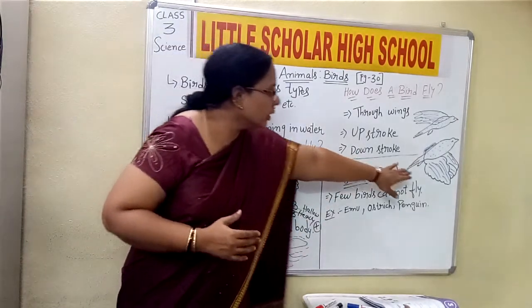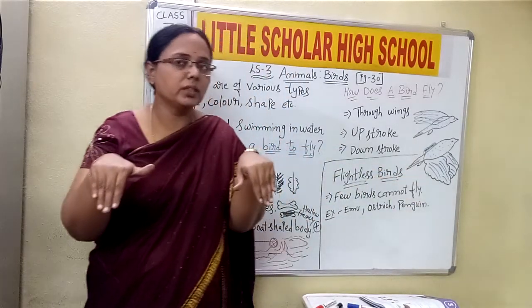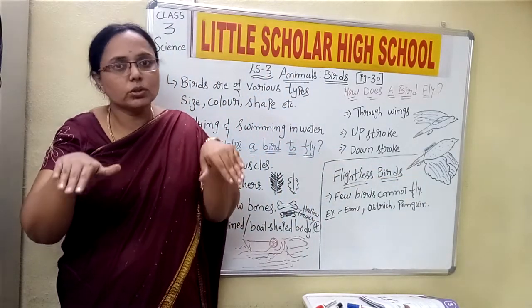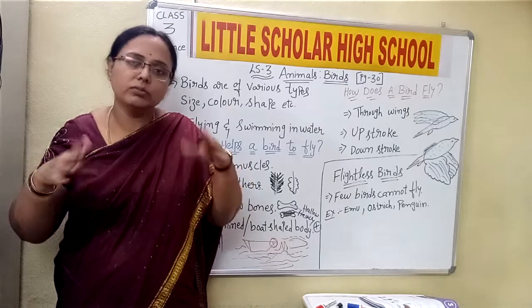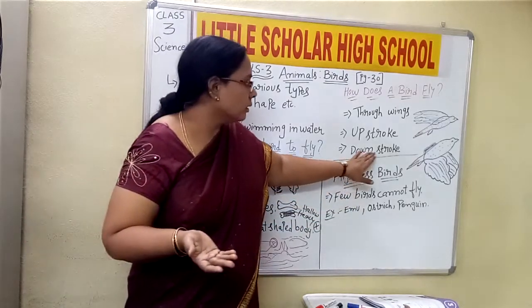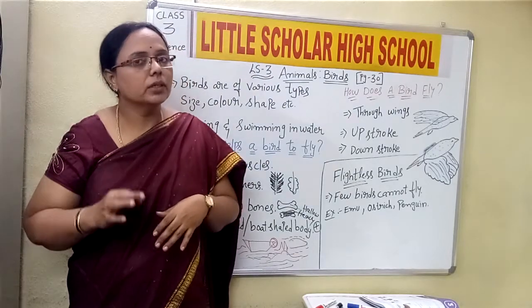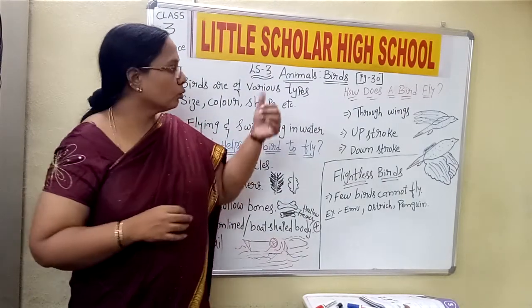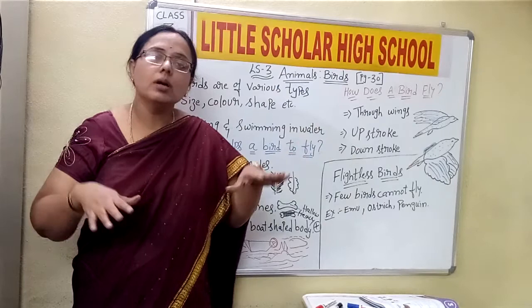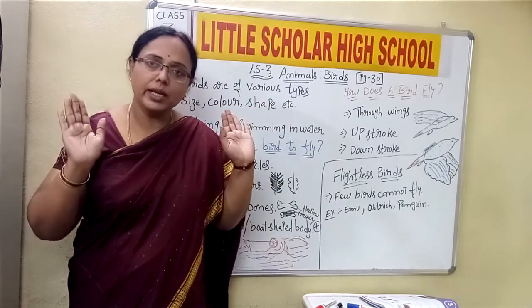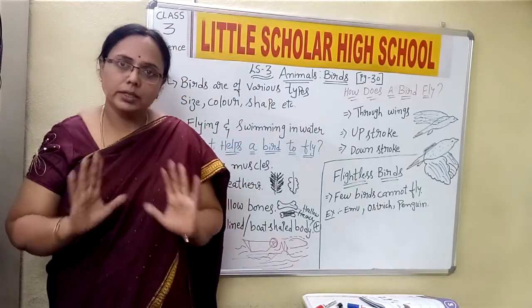And whenever the wings are down, children, here also the air is pushed back for the movement. So it is the downward stroke. So how is the bird able to fly? The bird is able to fly by moving its wings in the upward and downward direction.